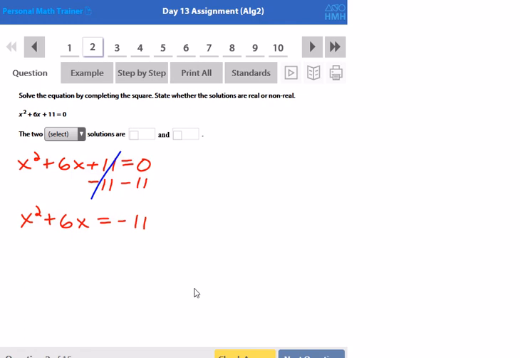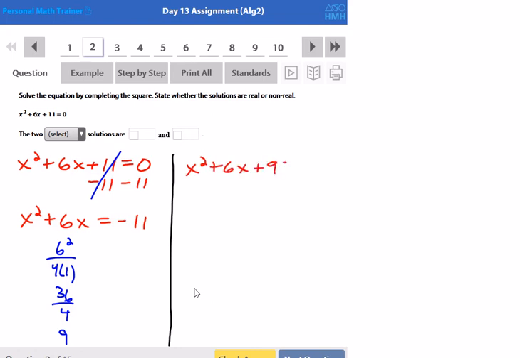Because a out here in front is a 1, I could use the b over 2 squared formula for completing the square if I'd like to. But just for consistency, I like to use b squared over 4a. So that would be 6 squared divided by 4 times 1, which is 36 over 4, which is 9. So what I do now with that number is I want to add that number to both sides. I'm going to write the x squared plus 6x that I had before, and then I'll add 9. And that's equal to the negative 11 that I had before, but then also plus 9.